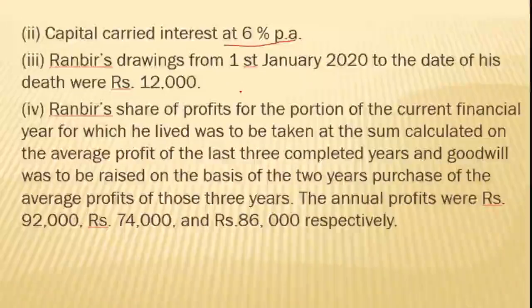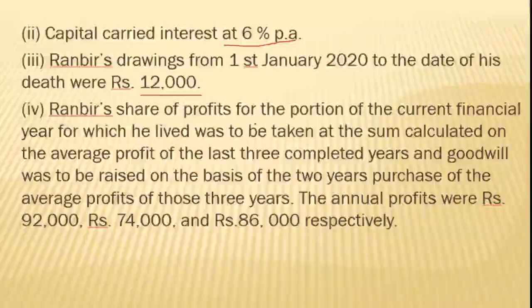And the drawings from 1st January: the last balance sheet ended on 31st December 2019, and from 1st January to the date of death, for 2 months, there was a drawing of rupees 12,000. Here clearly it is given, it is up to the date of the death.